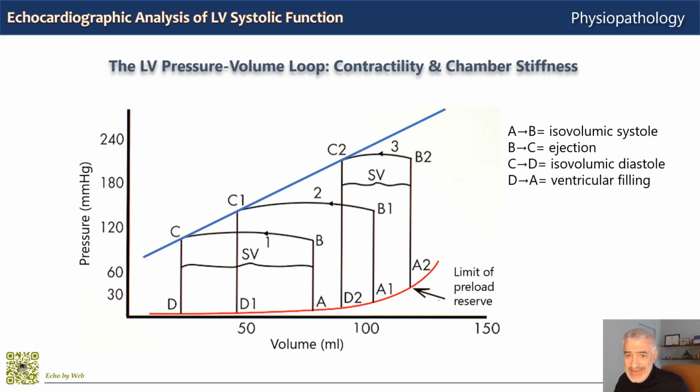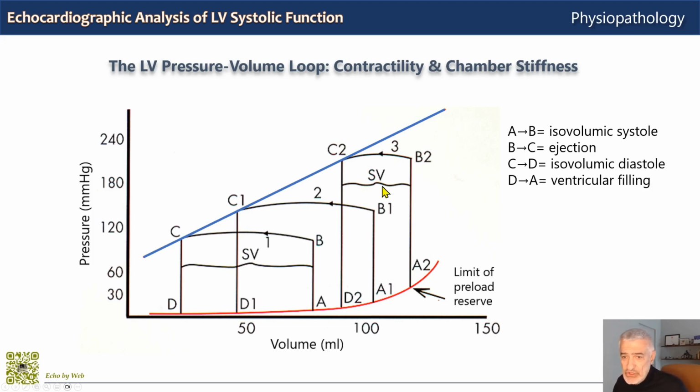And then finally we have the A2, B2, C2, D2 loop, which describes a ventricle which has a further increase in preload from A to A1 to A2, still on the same compliance curve, and an increased afterload because we go from C to C2. In this case, this area here is reduced.